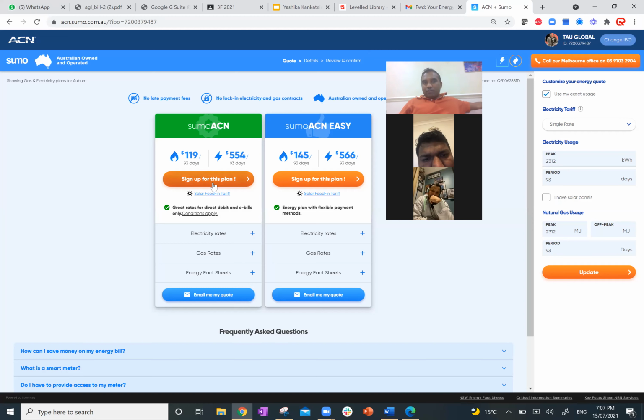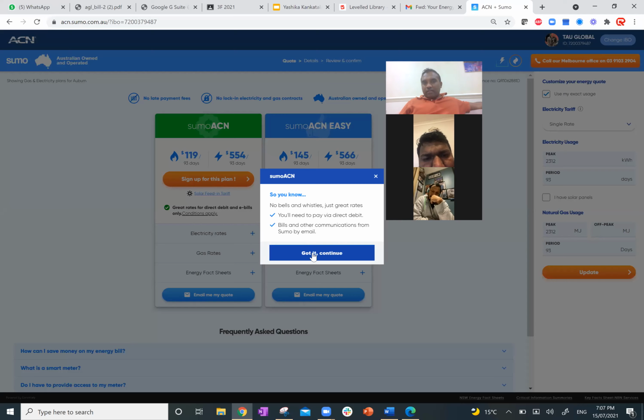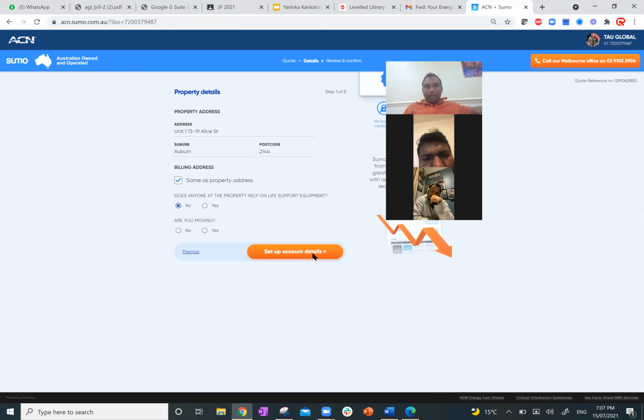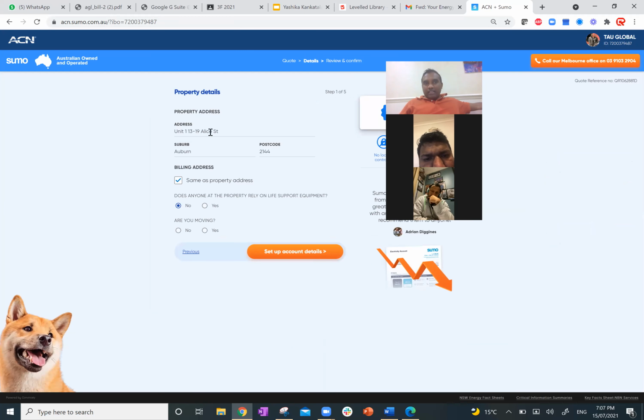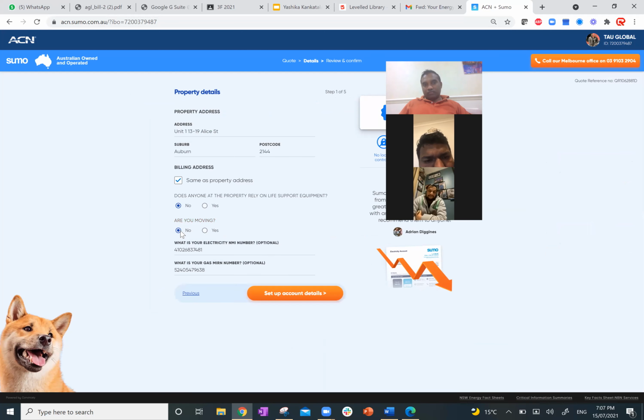The next step is I press this button, sign up for this plan. Then the page opens up, and automatically the address and everything is there. See here, set up account details. Are you moving home? If somebody is moving into a new property, we press yes. If somebody is not moving but is changing from Energy Australia to Sumo, or AGL to Sumo, then we press no. Then you press set up account details.